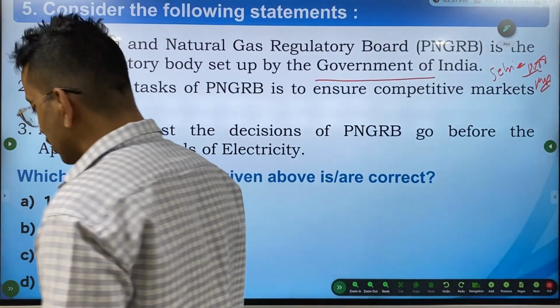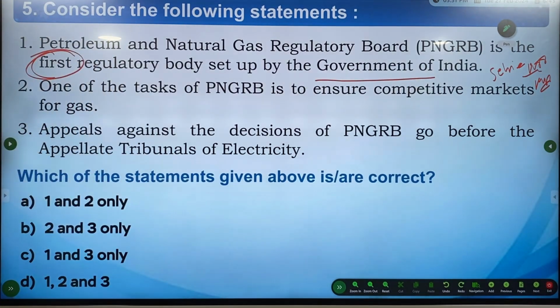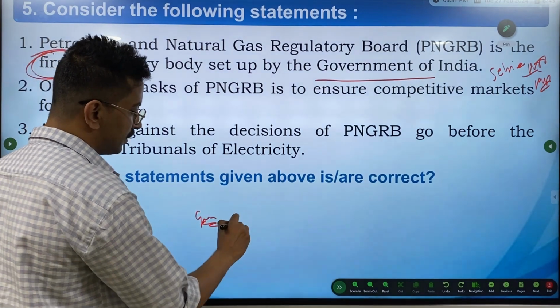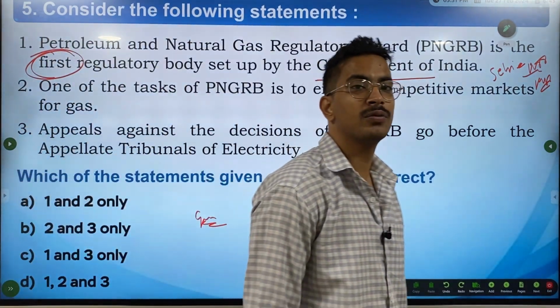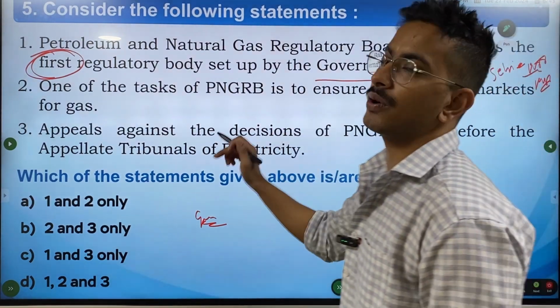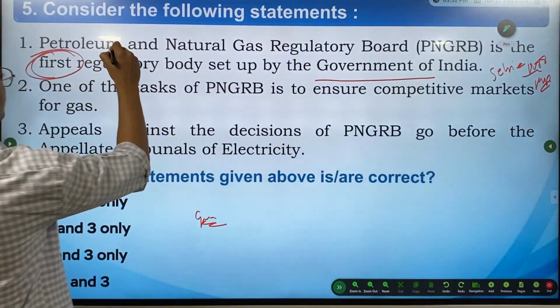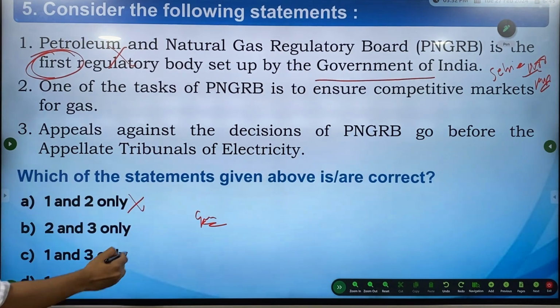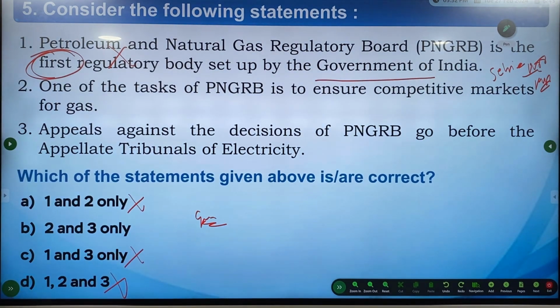So when I was discussing that generalized statements are right, specific statements are the ones where you have to be very careful. The first statement is wrong. Since the options were, can you see the options? If you eliminate the first one, you got your answer.